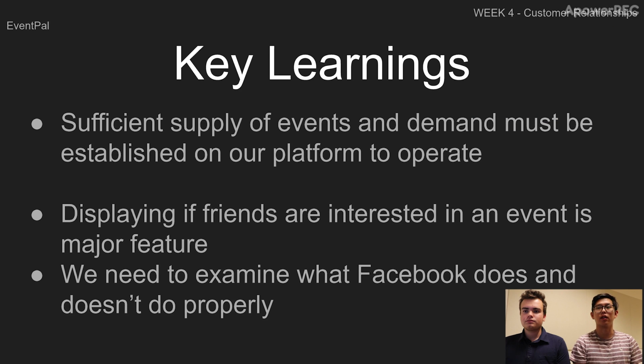So some of the key learnings: a supply of events and demand of events must be established on our platform to operate. Displaying if friends are interested in an event is a major feature, and we need to examine what Facebook does properly and what it doesn't do properly. Also, we won't be doing another survey because those don't work very well.